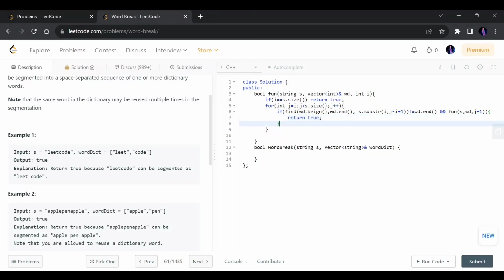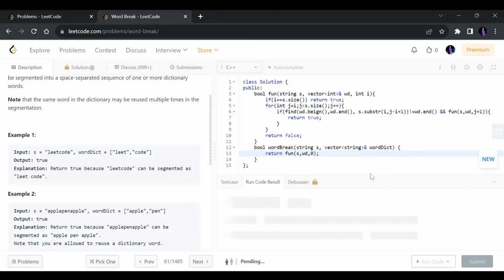And after all this happens, if still this condition is not met, it means there is no possible solution, there's no partition which can occur in this string such that the parts exist in the list which is given here. So I simply return false. Okay, and at last I will call this function with 0. So let's try to submit it.